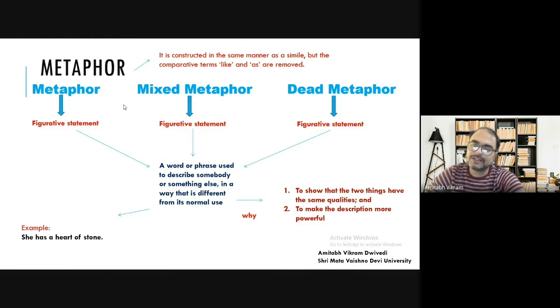So it is not like we are matching two things that have no same quality. That is not the case. Shakespeare is not saying, shall I compare thee to a rocket? Shakespeare is not saying like this.